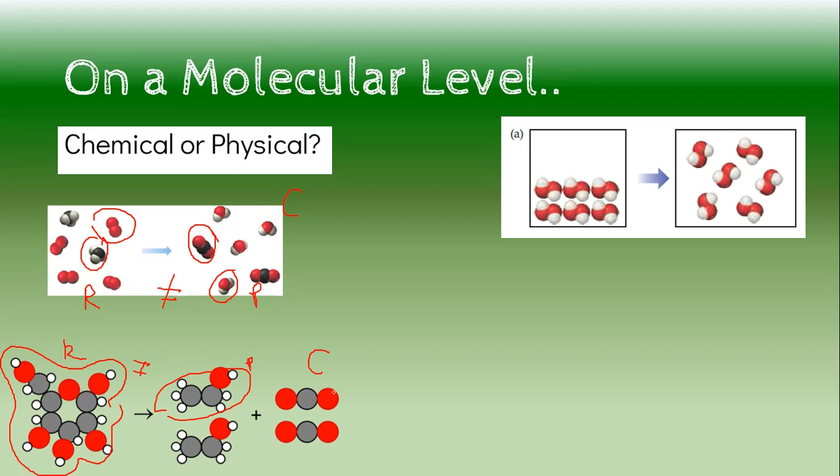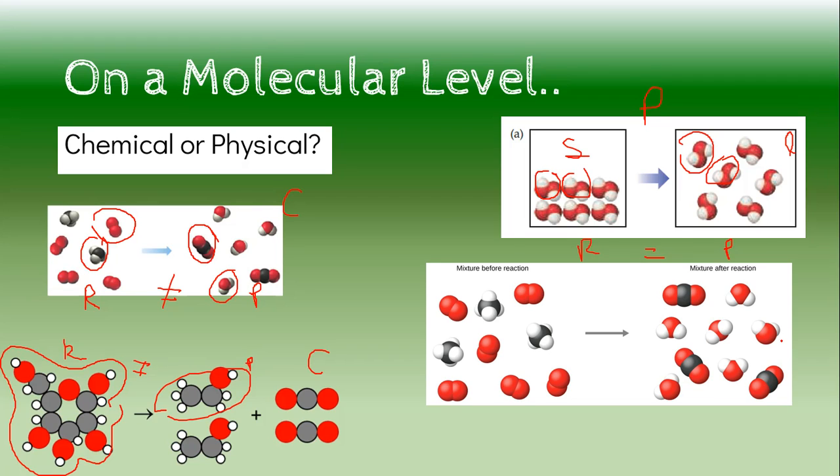Therefore, it is chemical. Over here, let's check this out, okay? Well, I got this guy and this guy. They're all beautifully arranged. Over here, oh, look, they're still here. This is literally going from a solid to a liquid. So this tells me that my reactants are equal to my products, which is bing, bing, bing, bing, bing, physical. And down here, I start with these little guys over here, and we end with these little guys over here. It is the exact same picture as the previous one. I'm just realizing that. Good job, Carter. My reactants do not equal my products, so therefore that is chemical.